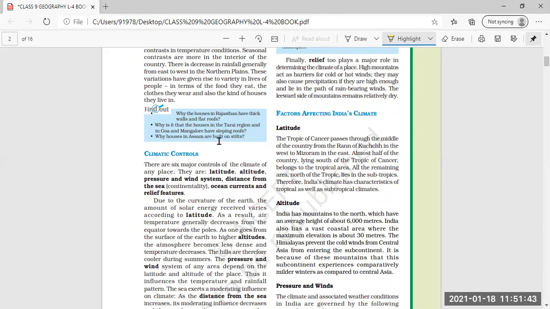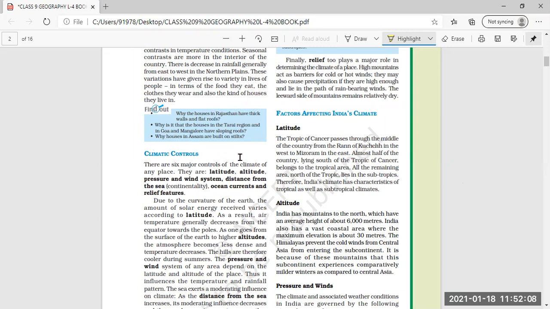Plus, why do houses in the Tarai region, in Goa and Bangalore have sloping roofs? When there is enough rainfall or snowfall in an area, the sloping roofs are there so that the water does not accumulate on the roof.